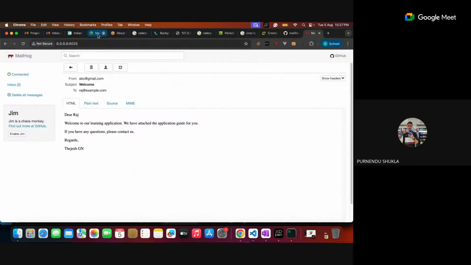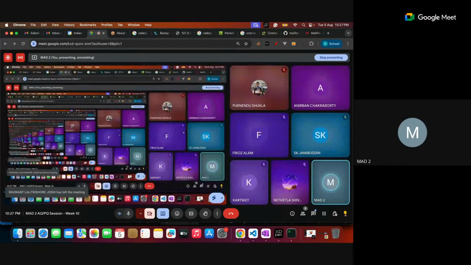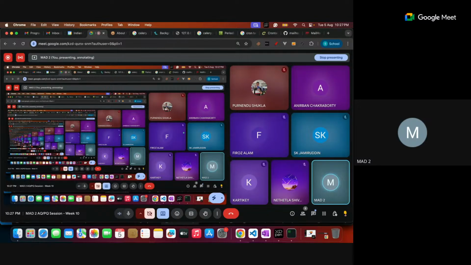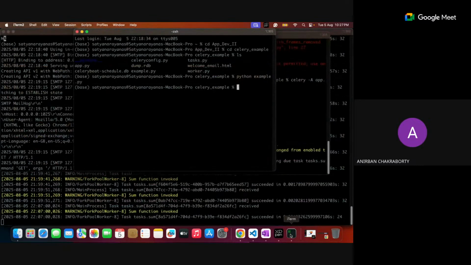Yes, sir. So what I'll do is copy the complete code to the Celery task. Somebody wants to ask something. Sir, you opened this example.py first in a Python shell and ran it through the Python shell. Correct. Okay, now we are going to run it through the Celery task. So we're going to copy it into the tasks. Correct, I want to copy it now.